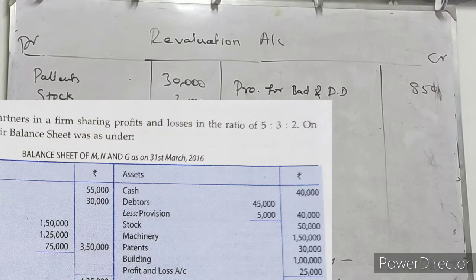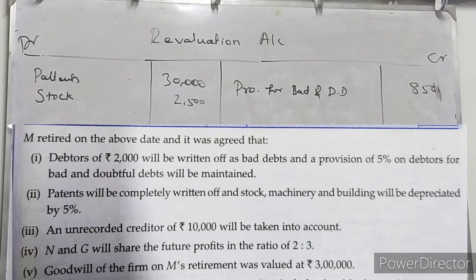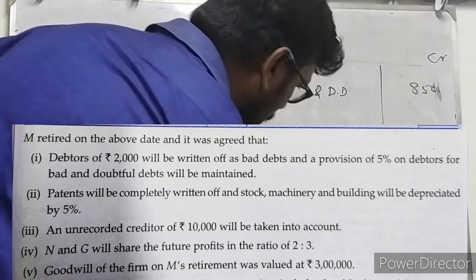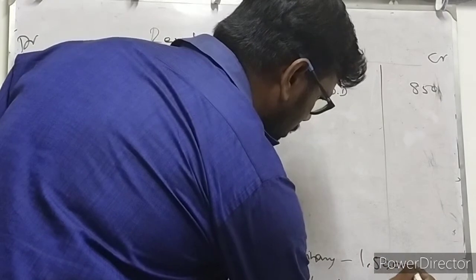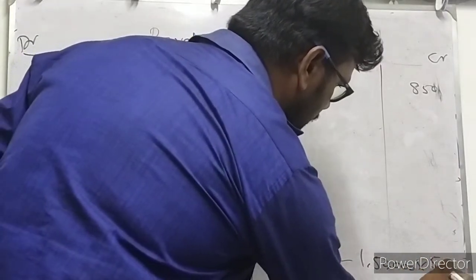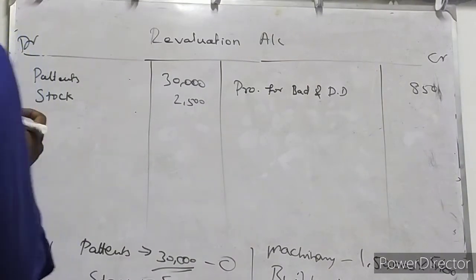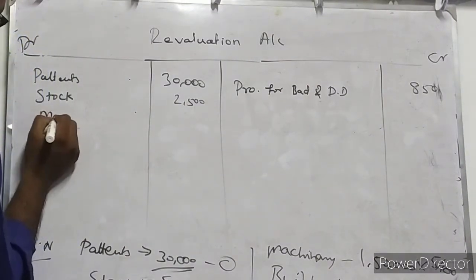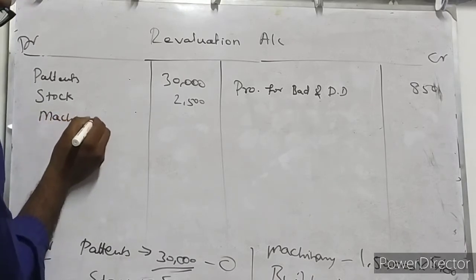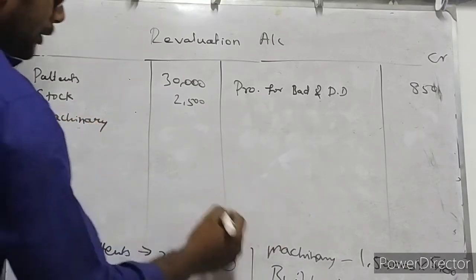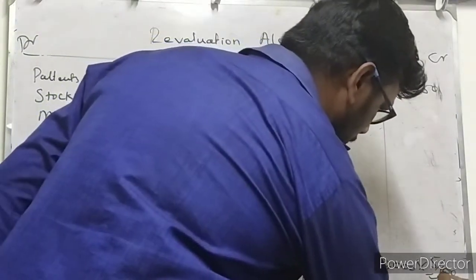And for machinery, the amount is 1,50,000. 5% is reduced. 10% of 1,50,000 is 15,000, so 5% is 7,500 rupees for machinery.